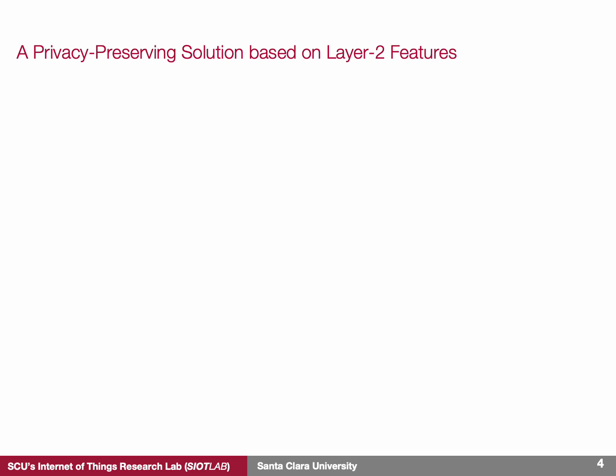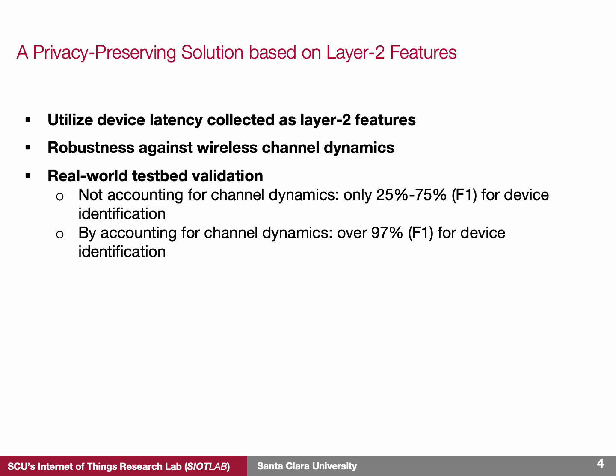In this work, we address these shortcomings by proposing a layer 2 based device identification method. To overcome the challenges posed by channel dynamics, we introduce a new approach that provides fine-grained modeling of channel utilization and its impact on the collected features. This ensures that our method is more robust and accurate. Our results show that while using only layer 2 features gives a maximum device identification accuracy of around 75%, incorporating wireless channel dynamics significantly improves this accuracy to approximately 97%.